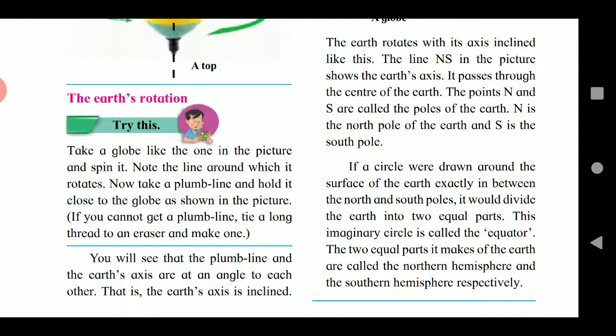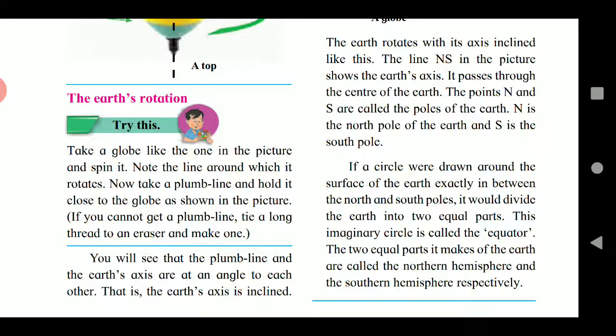Then you will see that the plumb line and the earth's axis are at an angle to each other. That is, the earth's axis is inclined.